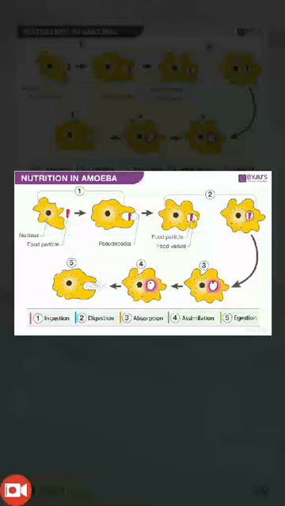Okay, I hope this is clear. Don't get confused. Again I am repeating the key points: all holozoic animals exhibit heterotrophic nutrition, and the holozoic mode of nutrition is also exhibited by amoeba. And what are the different steps in that? Ingestion, digestion, absorption, assimilation, egestion. Fine. So I hope we are done with this.